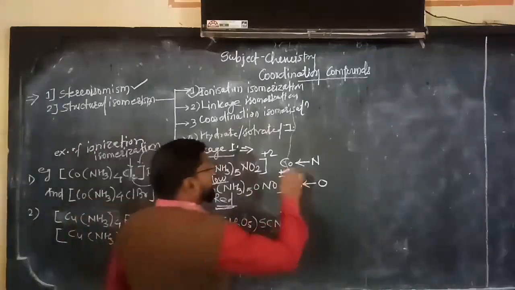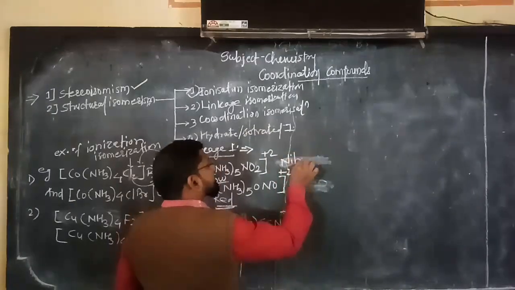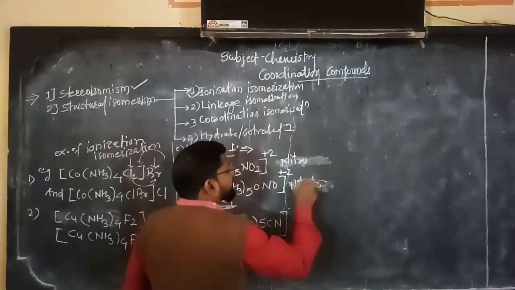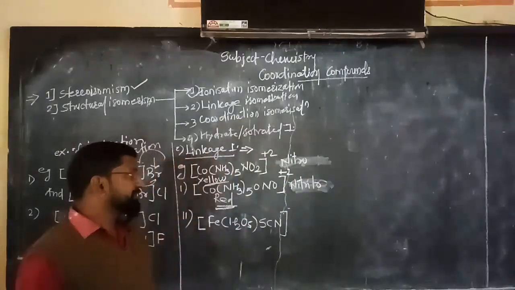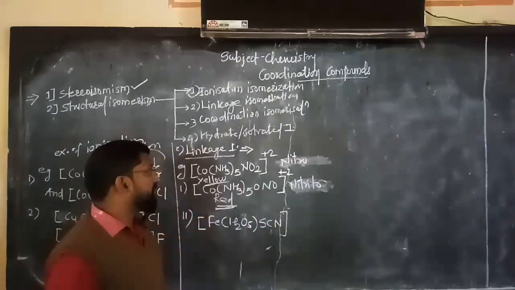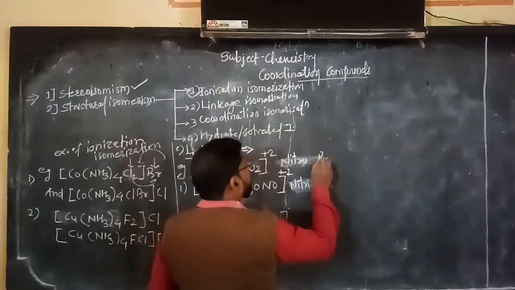Before that, this will be known as the nitro complex, and this will be known as nitrito. We have already seen this in IUPAC nomenclature. If you want to write the name, how will you write it?